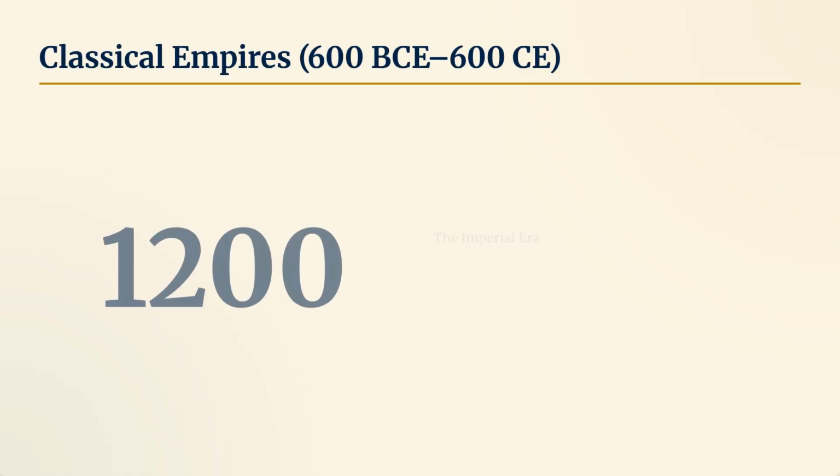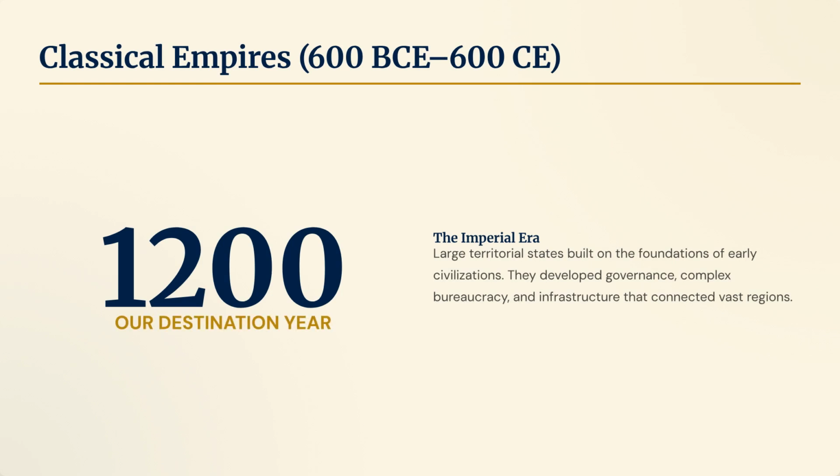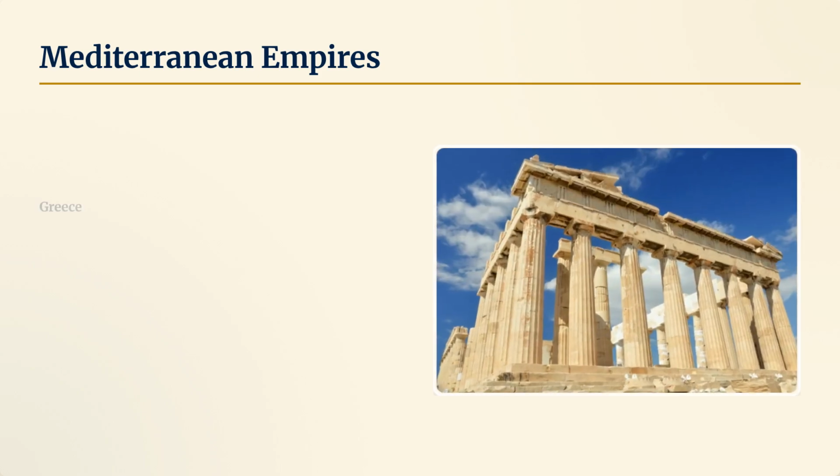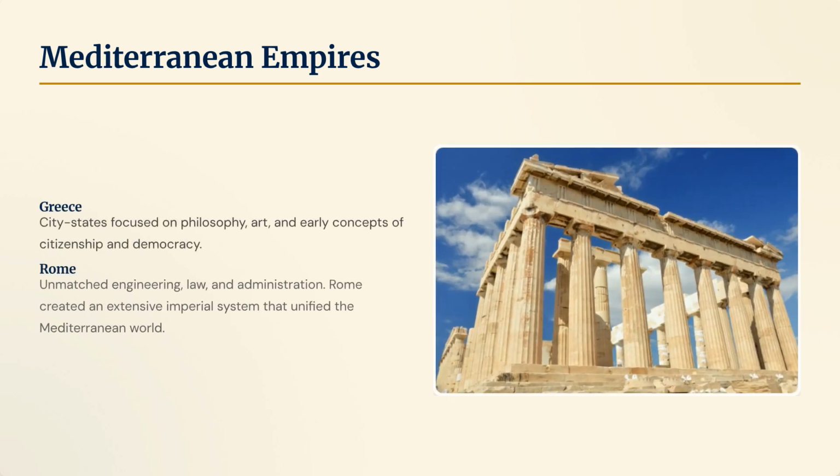Moving towards 1200 CE, the imperial era saw the rise of classical empires between 600 BCE and 600 CE. These large territorial states developed complex governance, bureaucracy, and infrastructure that connected vast regions. Mediterranean empires included Greece, focused on philosophy, art, and early concepts of democracy. Rome created an extensive imperial system that unified the Mediterranean world through unmatched engineering, law, and administration.